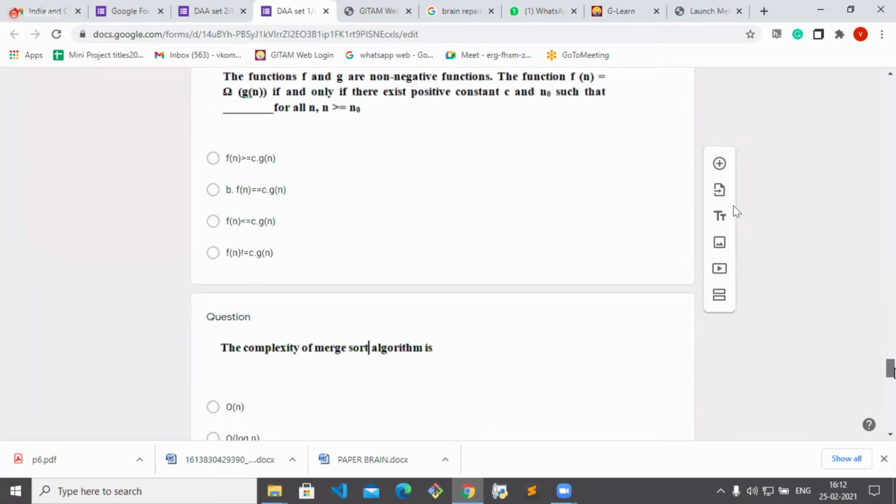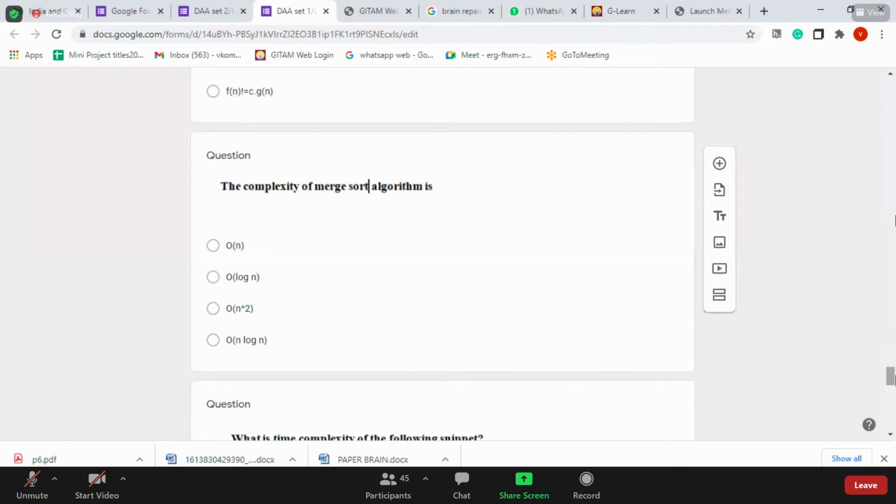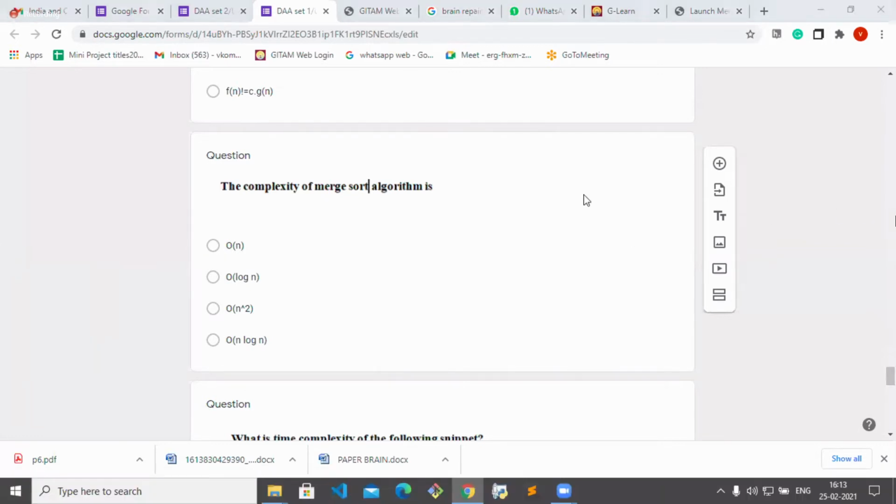The complexity of merge sort algorithm. What is the time complexity of merge sort algorithm? Yes, big O of n log n.